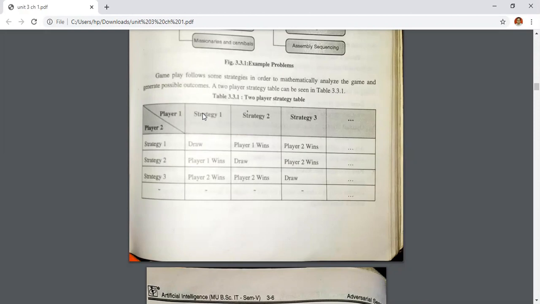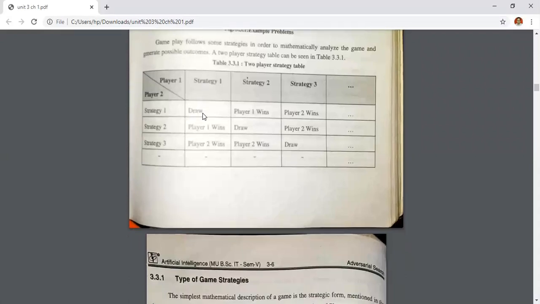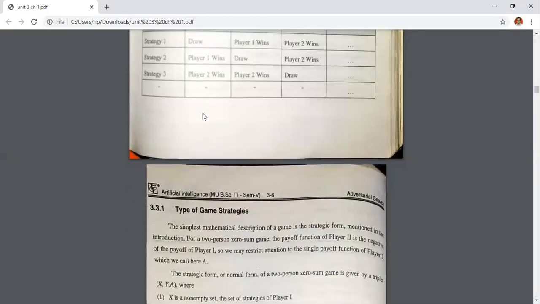Other than this, is anything there? No, right? One, player 1 will win, second, player 2 will win, and third, the game is drawn. The fourth possibility is not there at all. So these are the only strategies of the player. First, he will check that he himself will win. Second, he will check that the match or the game will be a draw. And third, in the worst case, he will think that player 2 will win. So these are the strategies of a game.